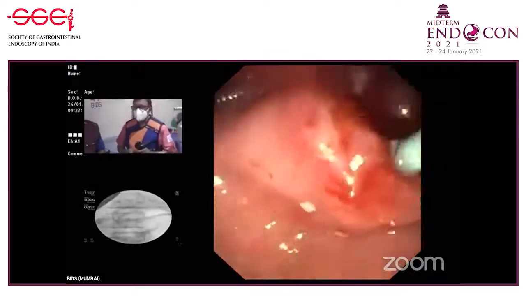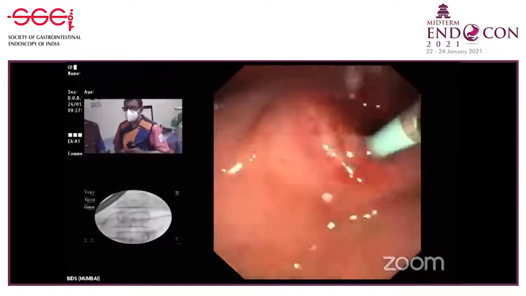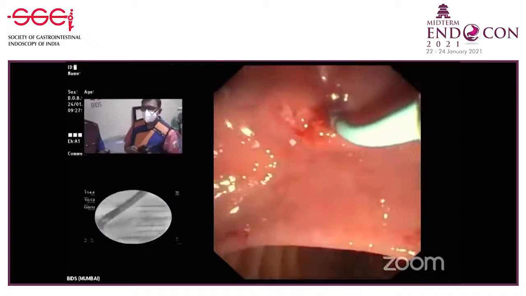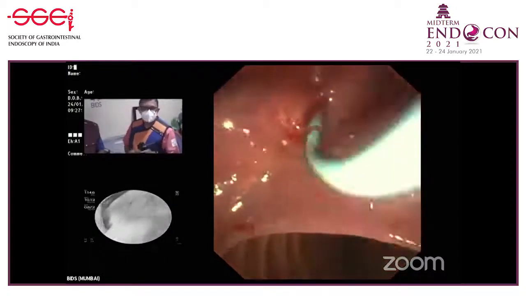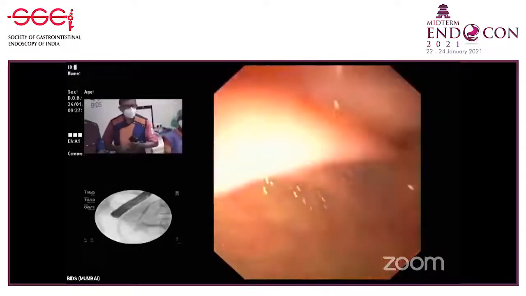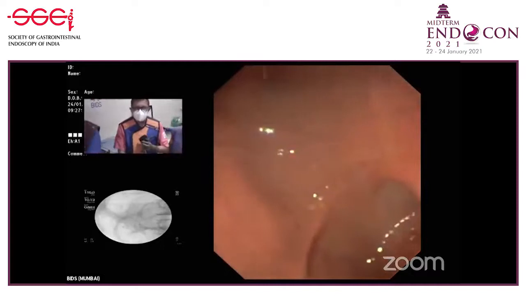It's as if you are seeing from above. Anesthetists are comfortable in supine. Okay, so I'm going to place a simple 5 French single pigtail pancreatic stent for now and give this patient some rest. See what I've done is I've reached this marker of the pigtail stent. Now I gently pull the scope back, and as I'm pulling, I'm releasing the stent. See how the stent is forming a nice loop.